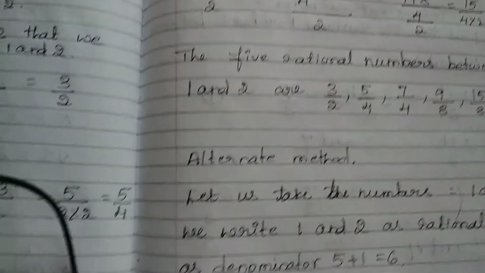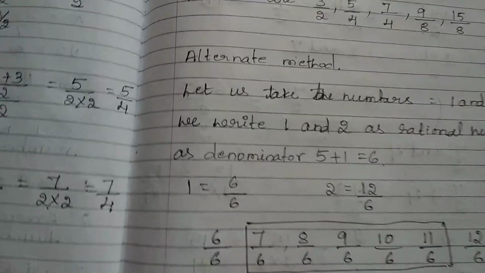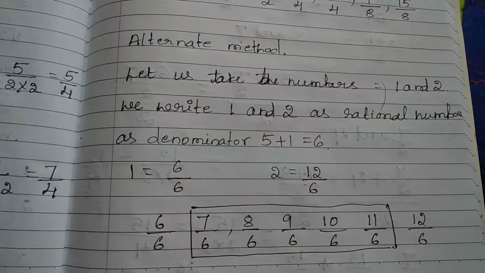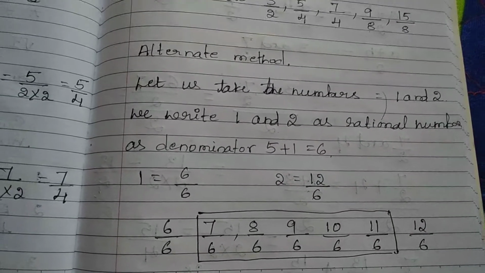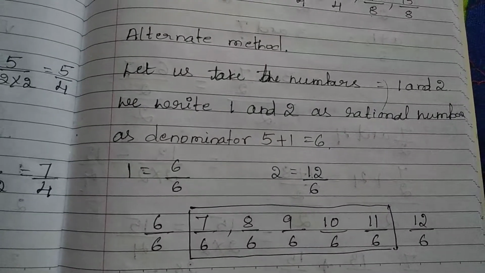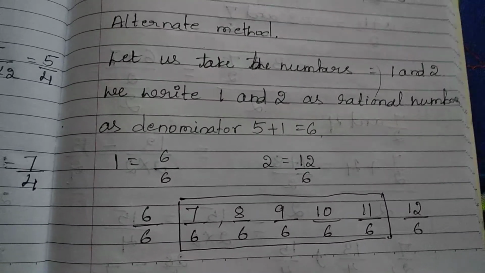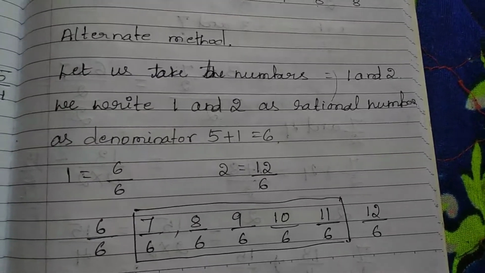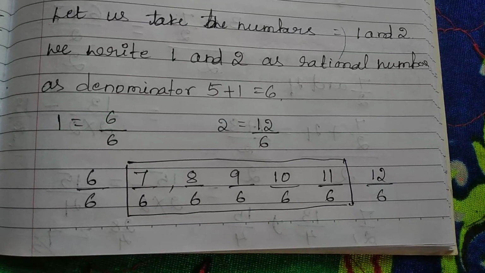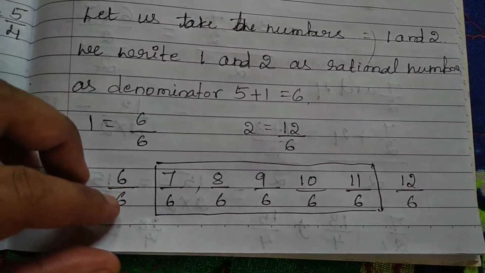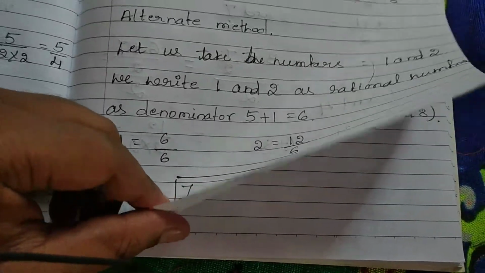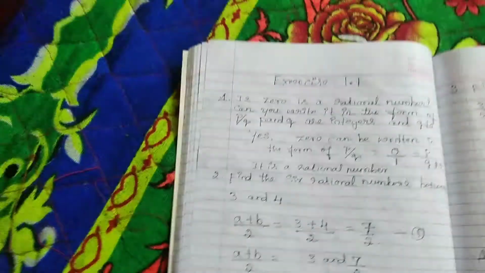Okay, the second method you can see. What you are going to do in the second method is make the denominators the same. Based on how many numbers you want to find, add 1 to that number. 5 plus 1 is equal to 6. Now the denominator should be 6. So 1 can be written as 6 by 6, 2 can be written as 12 by 6. Now between these you can easily find 7 by 6, 8 by 6, 9 by 6, 10 by 6, 11 by 6. So these are the rational numbers between any two rational numbers.